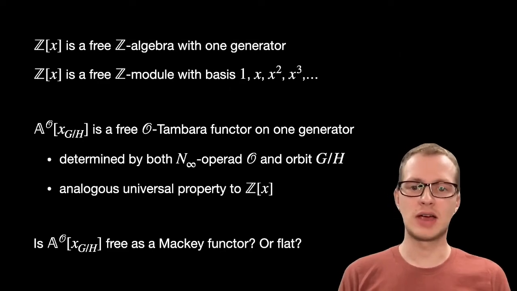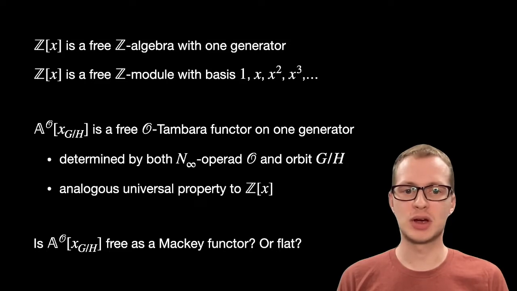Here's an algebraic fact we take for granted. Z adjoin X is a free Z algebra on a single generator, but it's also a free Z module with basis 1, x, x squared, etc. The object analogous to Z adjoin X in equivariant algebra is a free O Tambara functor on one generator, where O is an N-infinity operad. Now, since we are working equivariantly, we have to say how the group interacts with the generator, which is done by specifying a G orbit G mod H. This object, the free incomplete Tambara functor on a single generator, has a universal property analogous to the universal property of the integers.